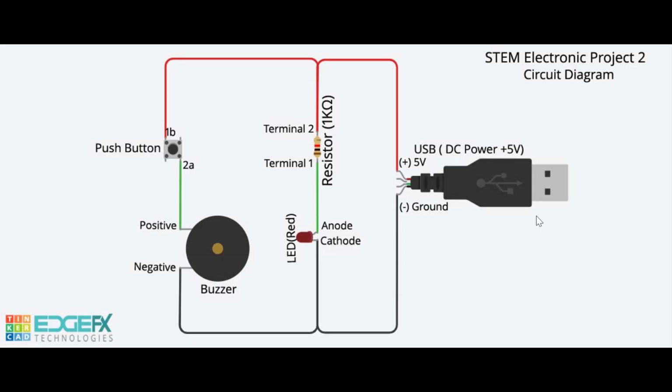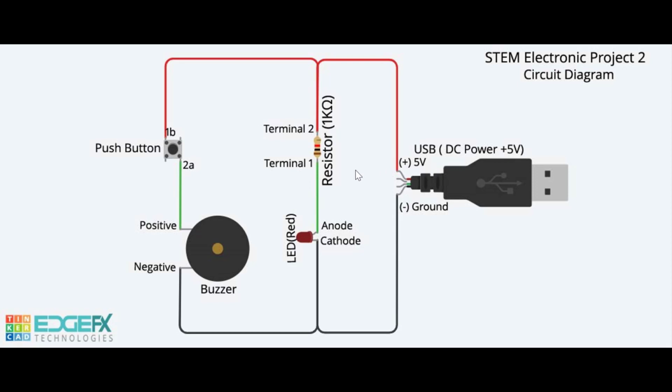Circuit diagram. In this project, the current flows in 2 paths. The path 1 is a power indicator circuit seen earlier in Project 1. When powered up, the red LED glows, indicating that the circuit is powered. In path 2, push button and buzzer are connected in series with the USB DC power.